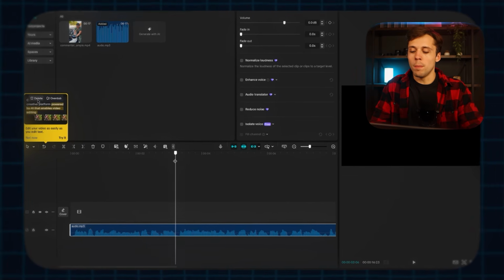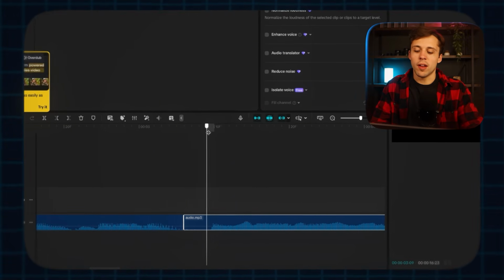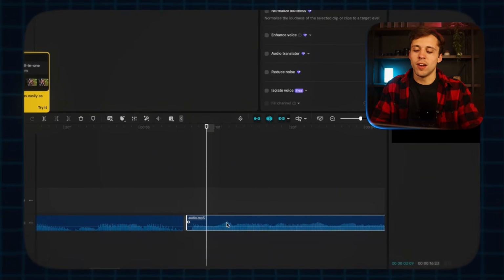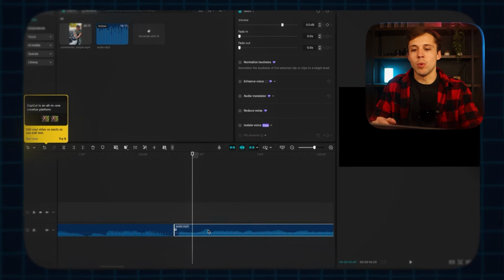There's really only one big blank space, and that's right here. So I can click C on the keyboard to cut it out and click Q right here, and now it is just a little bit faster. So you could do that for every single blank space that there might be within your voiceover.